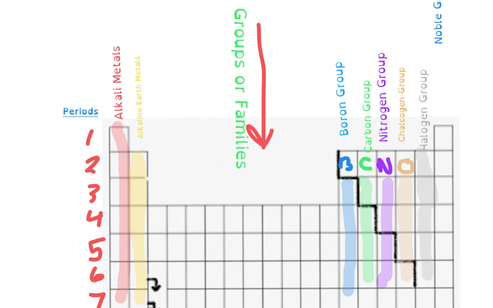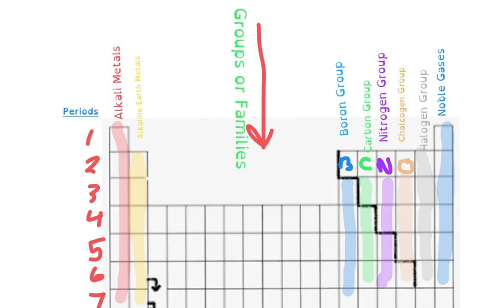Fluorine, chlorine, bromine, iodine. And then finally, yes, we all know them, the noble gases. They're noble. They don't need anybody else. Our noble gases are our very end, okay? So let's talk about a few other things.